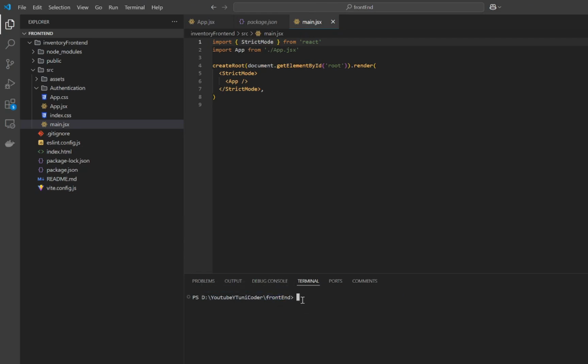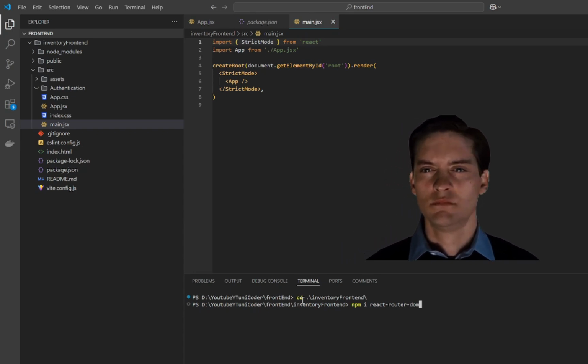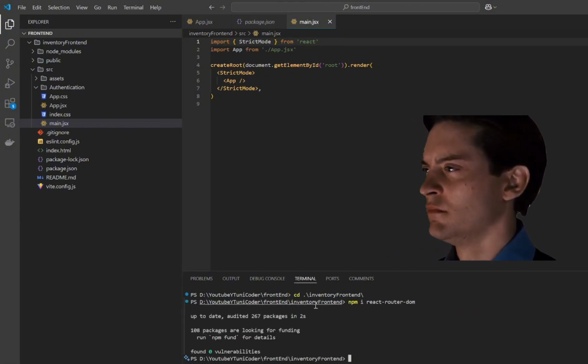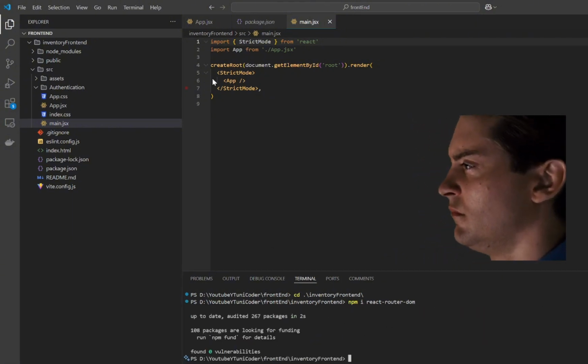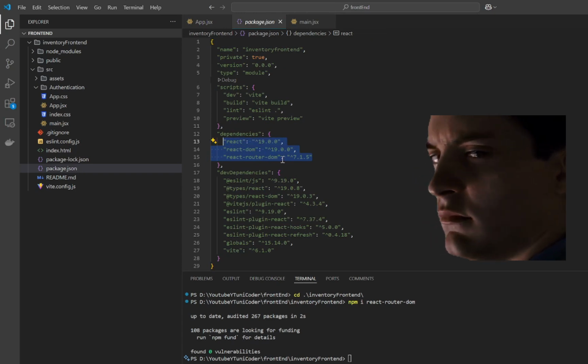So the first step is to install React Router DOM in our project. To install it, you have to open a new terminal and move to our directory, cd into our directory, then run npm i react-router-dom. It will download and install the necessary packages and add it to the package.json file. You can see that in the package.json file.